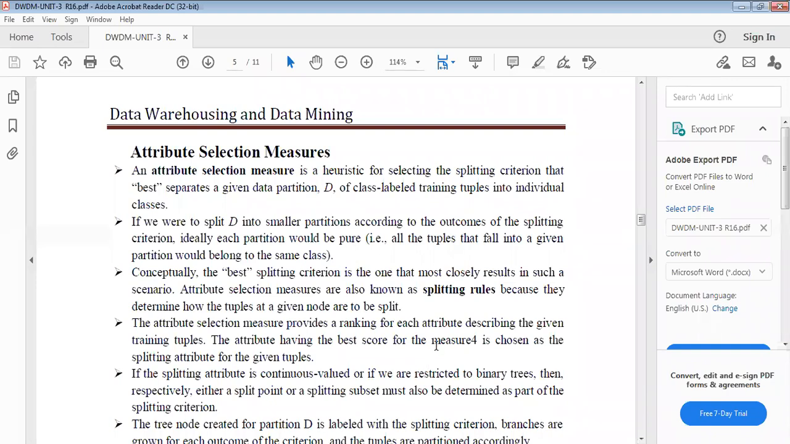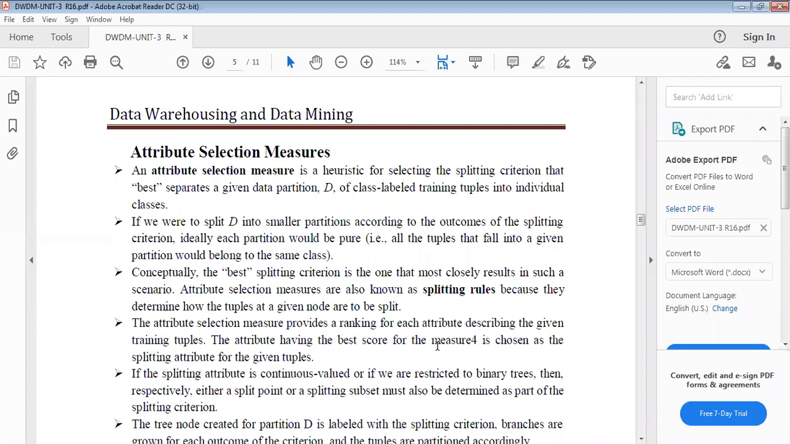Attribute selection measures is a heuristic for selecting the splitting criterion that best separates a given data partition D of class-labeled training tuples into individual classes. So simply you can say that is the attribute selection method.